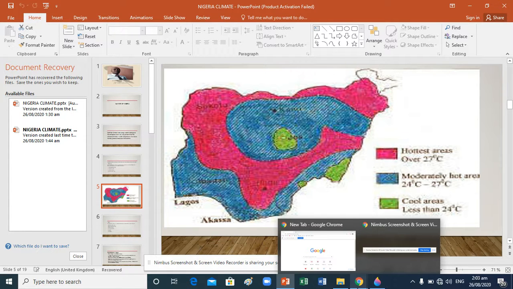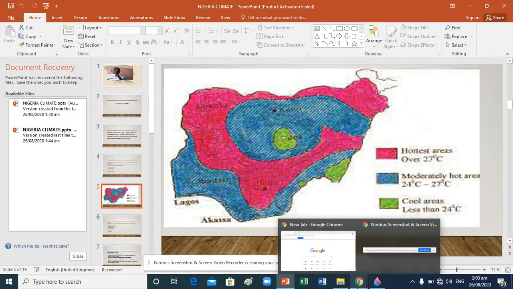What is the title of this map? This map can be referred to as temperature distribution in Nigeria. I repeat, temperature distribution in Nigeria. If you look at the first one, what do we have there? Look at this color, pink. It has been interpreted. It means all this area is the hottest area, over 27 degrees Celsius.